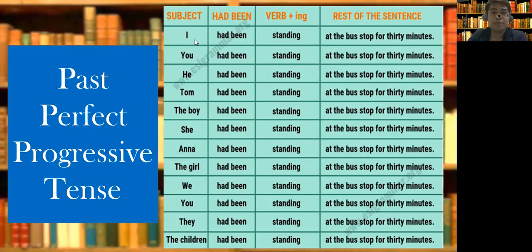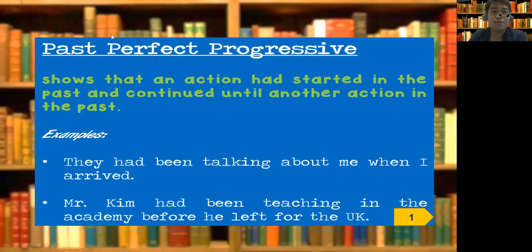Again, notice whether it is counted as plural, like I, you, or singular, like he, Tom, always use had. And because this is now in the progressive tense, add ing to your verb, then insert been. That easy. Some more examples. So again, a past perfect progressive shows that an action had started in the past and continued until another action in the past. Both actions are in the past.